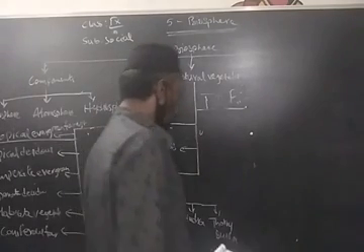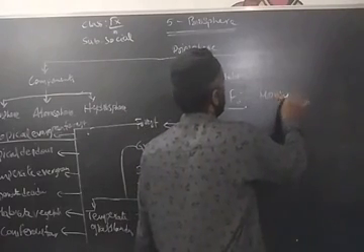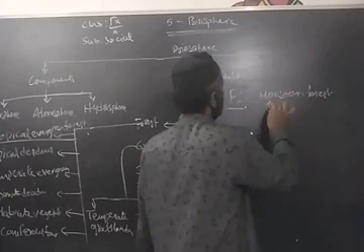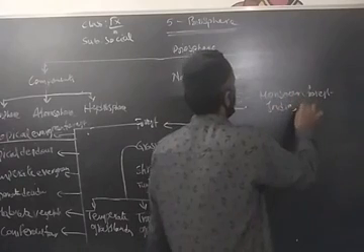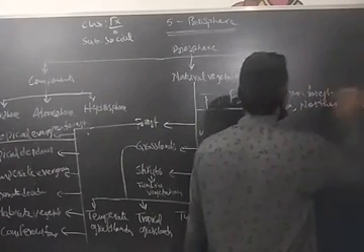So these are large forests. These forests are called monsoon forests. We find these forests in India, then northern Australia, and Central America.